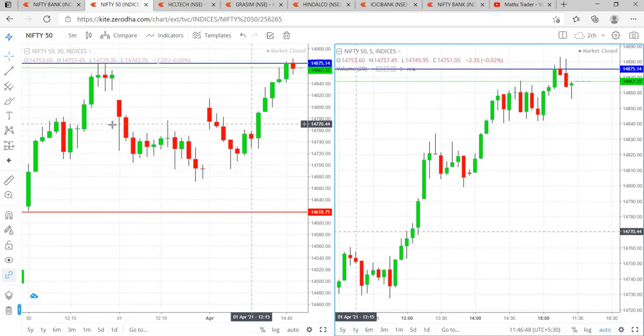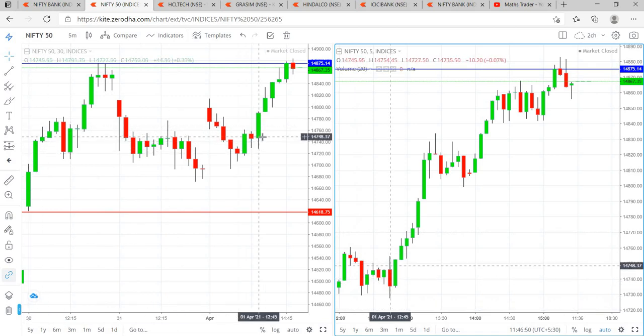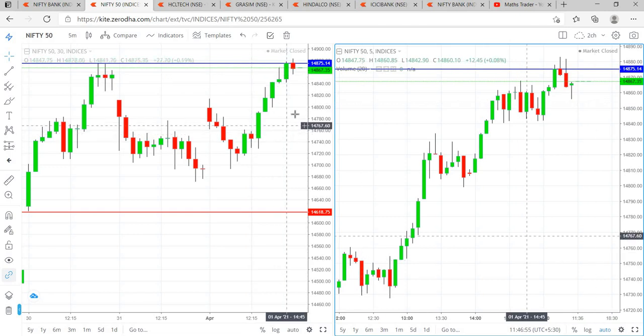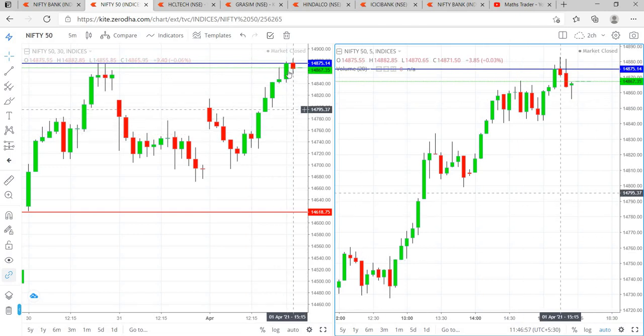It was sideways from 30th till 1st April. This sideways has been broken and a new high has been made. But the candles did not close above the resistance level. In the coming days, if the market opens above these levels, we can see a good up move.